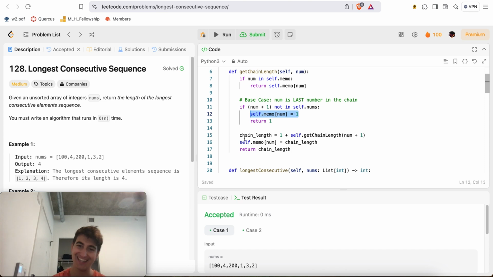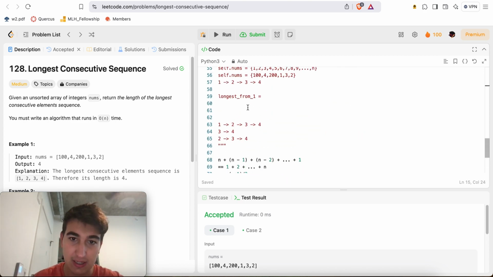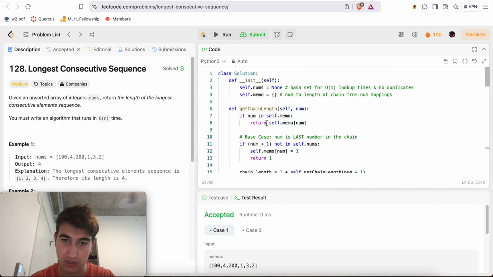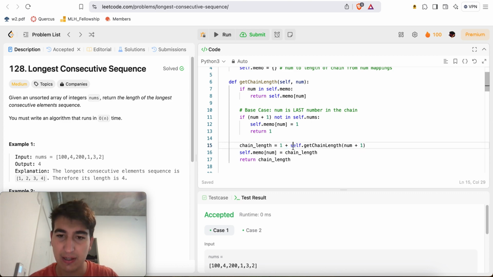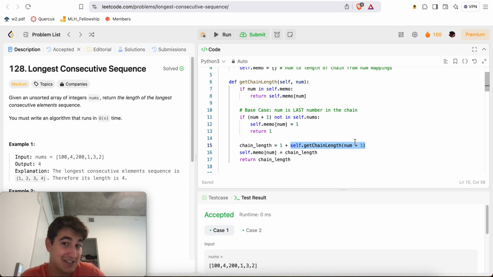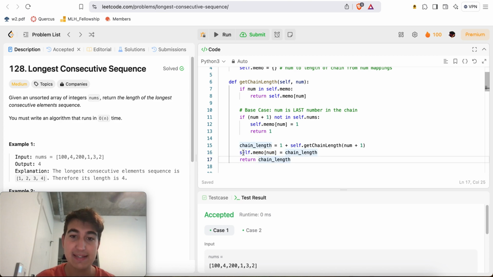Otherwise, and this is the cool part, the chain length starting from my number will just be the chain length starting from the next number, i.e. num plus 1. So for something like 1 here, the length of the longest chain starting from 1 will be the next number, 1 plus 1, which is equal to 2, and it'll be 1 plus the result of the longest chain from number 2 here. So this is why I do 1 plus the length of the longest chain from the next number after my current number, whatever its value is. And then every single time, I'm going to say self.memo of my current number is equal to whatever chain length I computed.